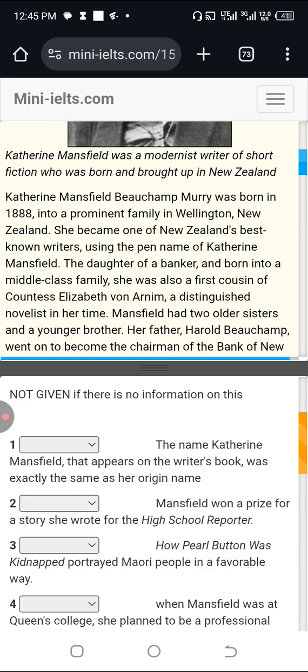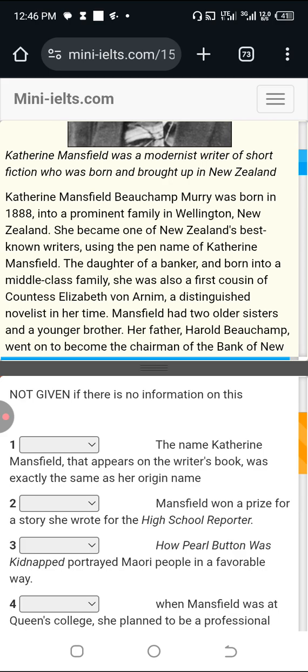Now, from the rule of writing names, this is what I know. The name that is written last is the last name or surname. That's what we call it in some parts of Africa, in Nigeria. What you write last is the surname. So this woman's surname is most likely Murray. So if I'm to pick a first name and a last name, it's going to be what? Katherine Murray. But then I'm saying that what? The pen name is Katherine Mansfield.